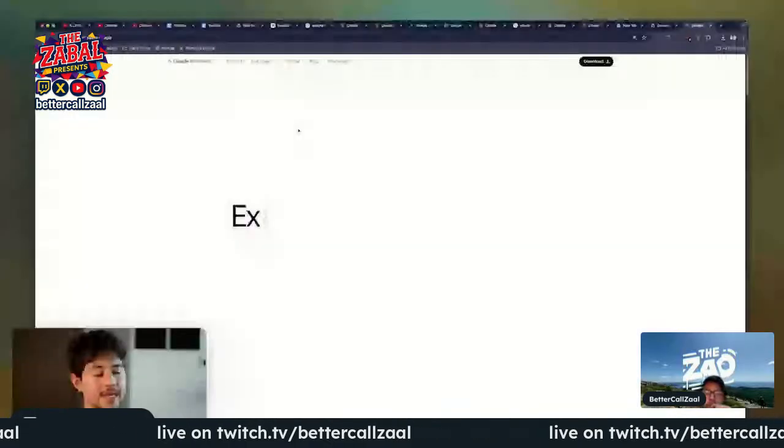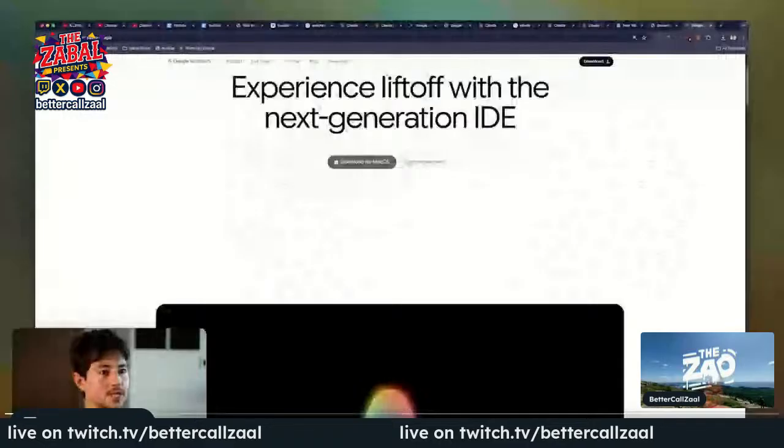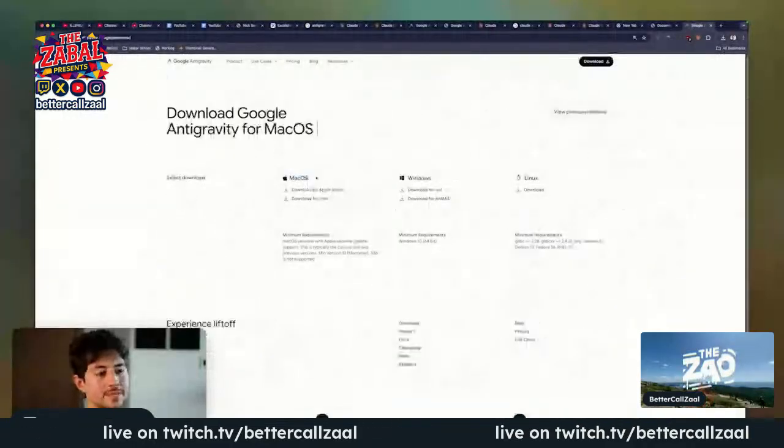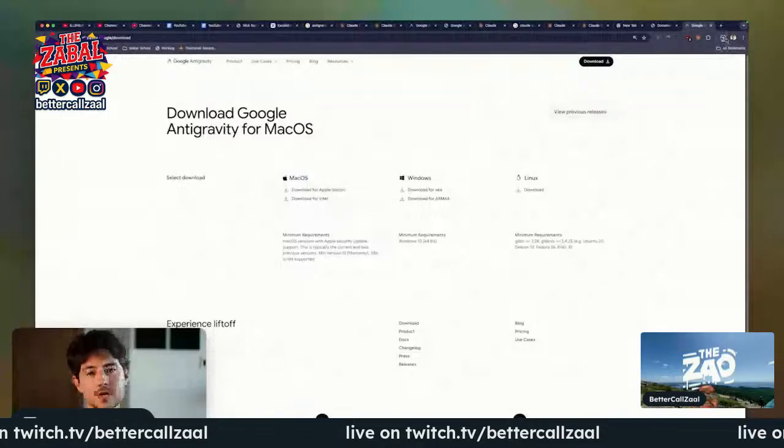As expected, Antigravity is pretty similar. They have a website here called antigravity.google. It's very sexy and clean. Wouldn't be surprised if they built this with agents. You just click download for whatever your specific operating system is. In my case, macOS with Apple Silicon. You give that a click. Then it'll go through that same process that we just did for VS Code.